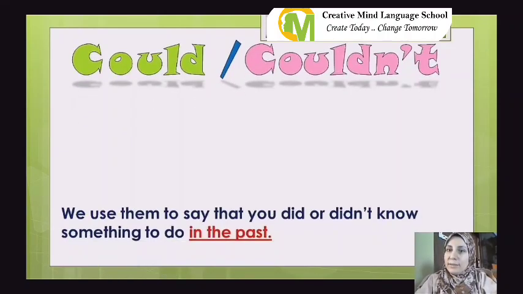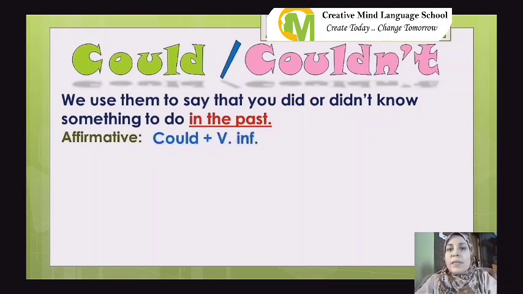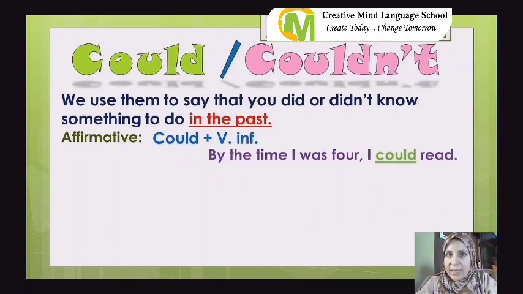Could and couldn't. We use them to say that you did or didn't know how to do something in the past. Here, I'd like you to take care about the tense of the sentence. You should be careful to know what the tense is, to use can or could, can't or couldn't. In the affirmative form, in the past, we use could plus the verb infinitive. Example: by the time I was 4, I could read. Here, the sentence is in the past because of course now maybe you are 10 or 11. So we are talking about the past, and we use could.